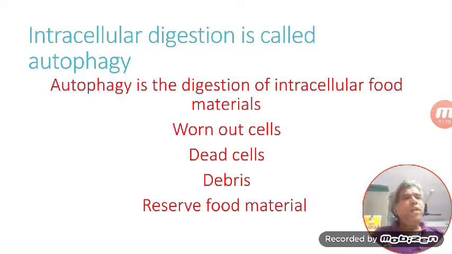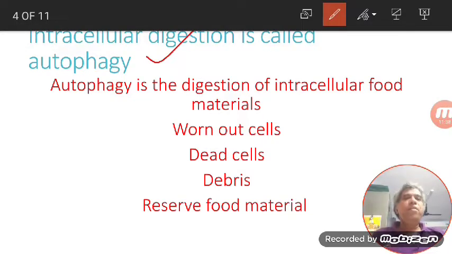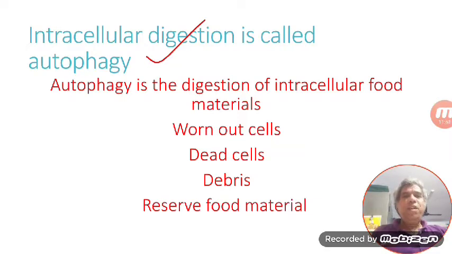Any worn out material, any worn out cell organelles, dead cell material, debris, reserve food material, all these factors that are present inside the cell will be digested by lysosomes, and this is known as autophagy. So, autophagy is nothing but the digestion of intracellular material. It may be a reserve food material, or a worn out cell, or dead cell, or debris. That is the basic difference between heterophagy and autophagy.